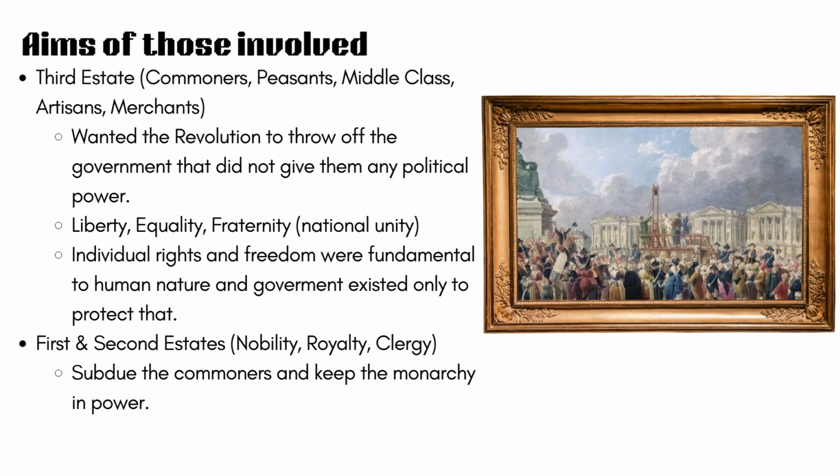Aims of those involved. The Third Estate was made up of commoners, peasants, middle-class artisans, and merchants. They wanted the revolution to throw off the government that did not give them any political power. They wanted liberty, equality, and fraternity, which is national unity. Individual rights and freedoms were fundamental to human nature, and the government existed only to protect that. The First and Second Estates, which were the nobility, royalty, and clergy, wanted to subdue the commoners and keep the monarchy in power.